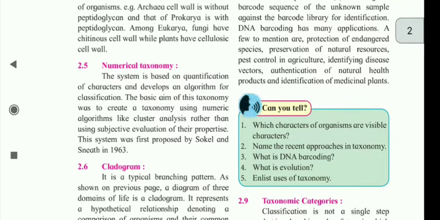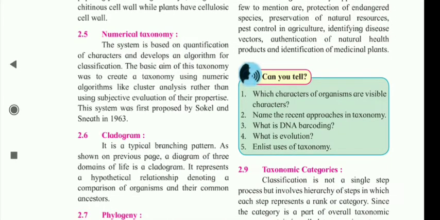2.5 Numerical taxonomy. The system is based on quantification of characters and develops an algorithm for classification. The basic aim of this taxonomy was to create a taxonomy using numeric algorithm like cluster analysis rather than using subjective evaluation of their properties. This system was first proposed by Sokal and Sneath in 1963.